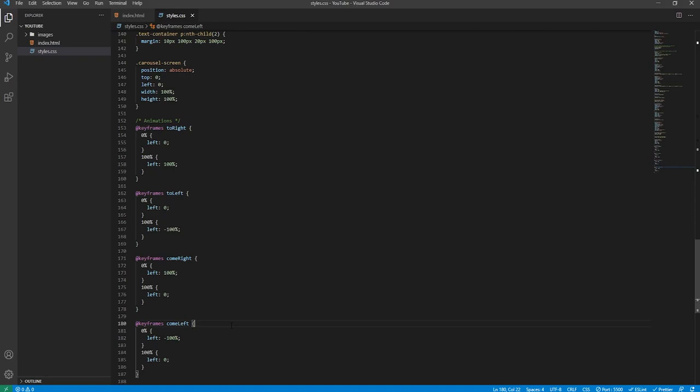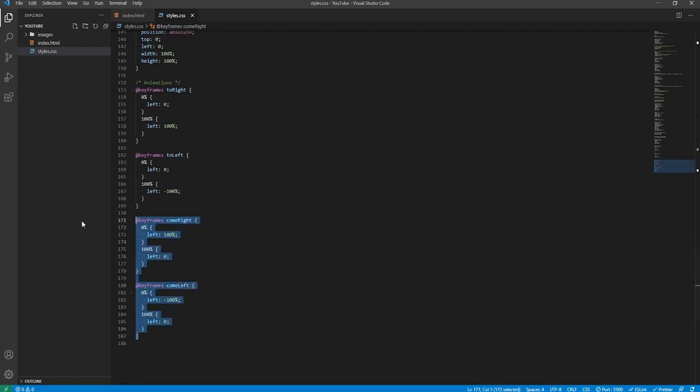Now the first pair of animations will be applied to the image that's currently in focus on the carousel when the user indicates that they want to move on to another image. The latter pair of animations will be applied to the image that moves in to replace the one that's moving off. So obviously a different style will be applied depending on whether it's coming in from the right or left. We'll sort that out later.